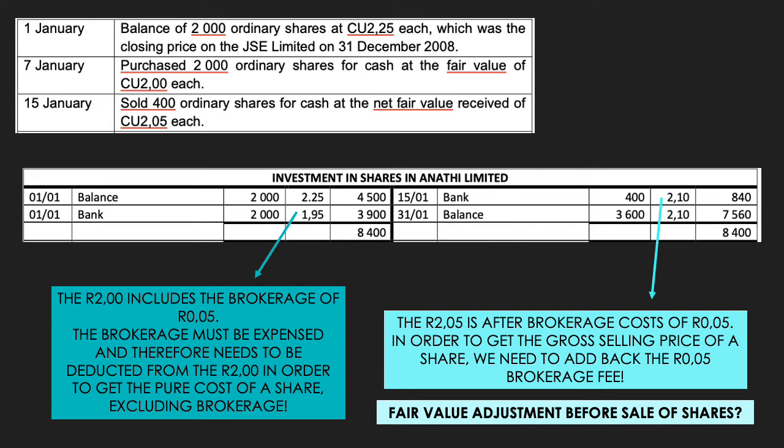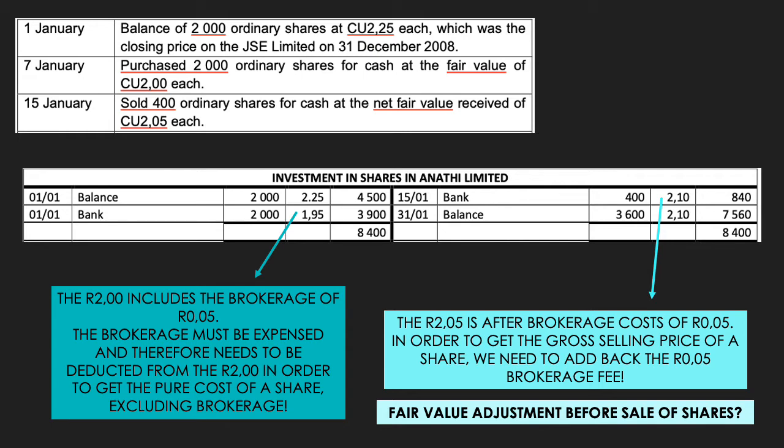On the 7th of January, Loyiso Limited purchased an additional 2,000 ordinary shares at a fair value of R2 each. That R2 per share includes the brokerage cost of 5 cents per share. As the buyer of these shares, you are liable for the cost of the share as well as the brokerage involved in the transaction. The brokerage, however, must be expensed as this is an investment classified as at fair value through profit or loss. The 5 cents therefore needs to be deducted from the R2 in order to get the pure cost of the ordinary share to only be R1.95.